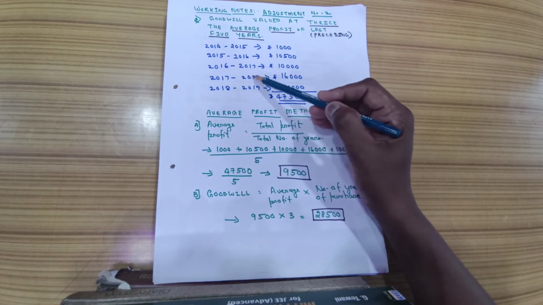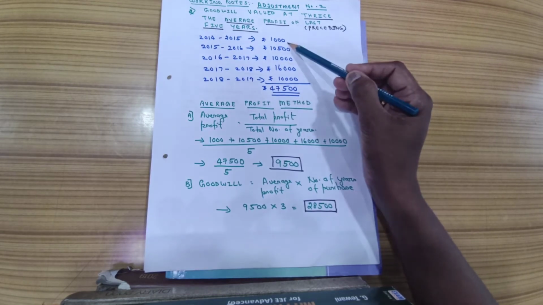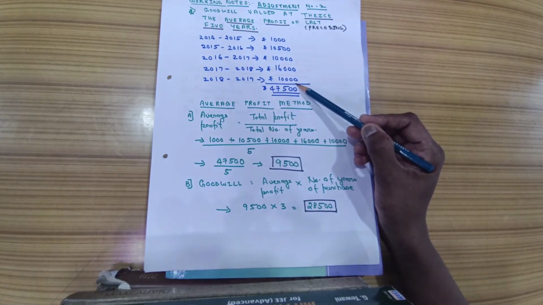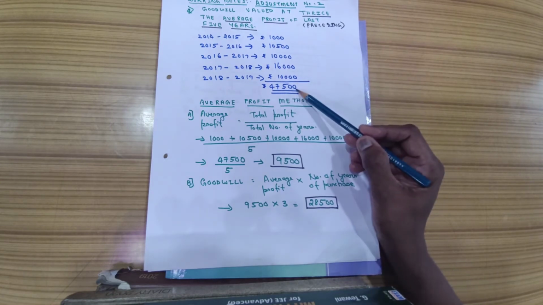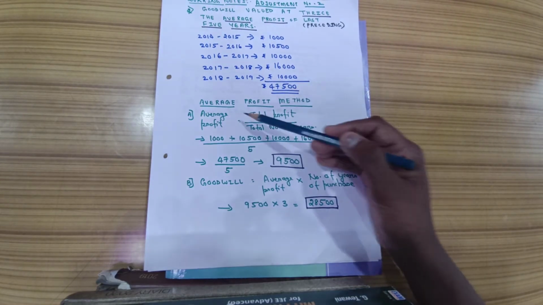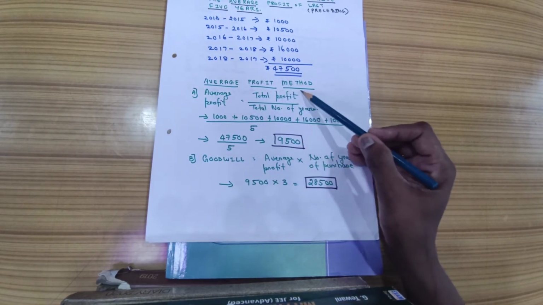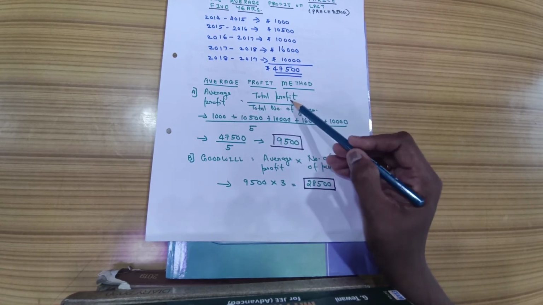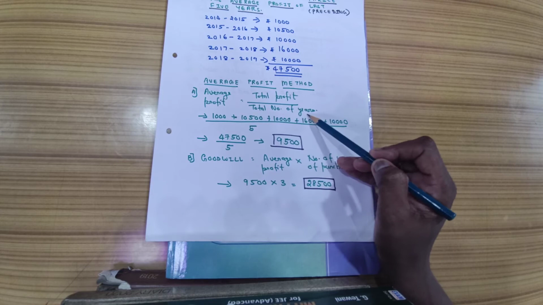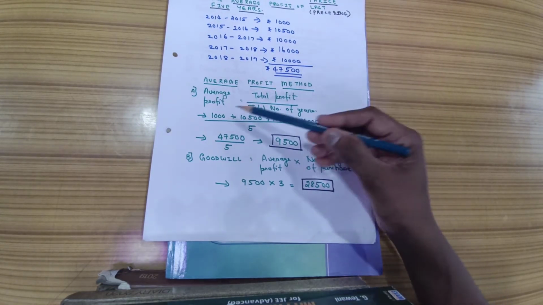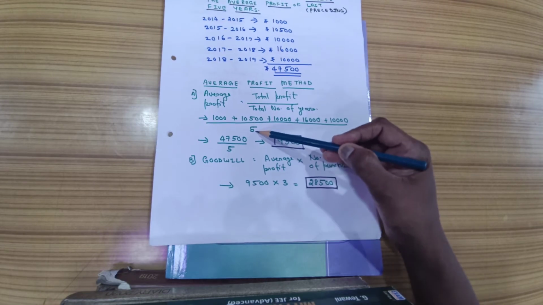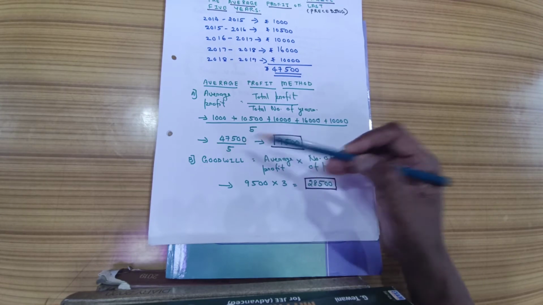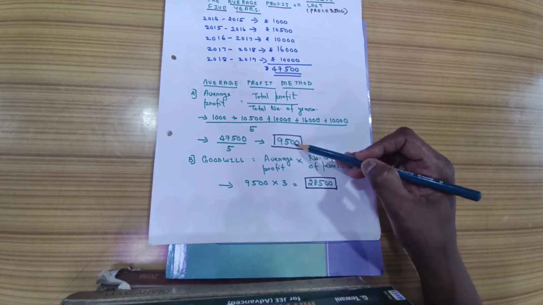The profits of the 5 years are already given in the question: 1,000, 10,500, 10,000, 16,000 and 10,000 respectively. When I am adding all this up, I get how much? 47,500. Now we are going to calculate the goodwill by which method? Average profit method. The first step, average profit is equal to total profit divided by total number of years. When I add all the profits, divided by 5 because 5 years, the amount is 47,500. We will be writing that divided by 5, we get 9,500 by cancellation.